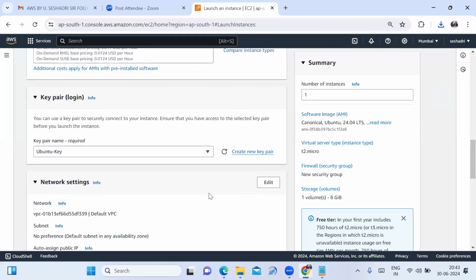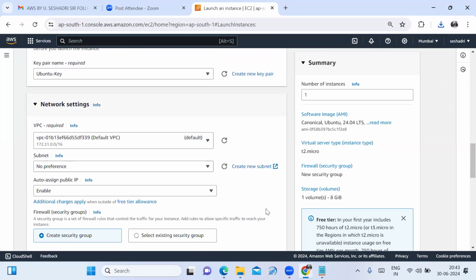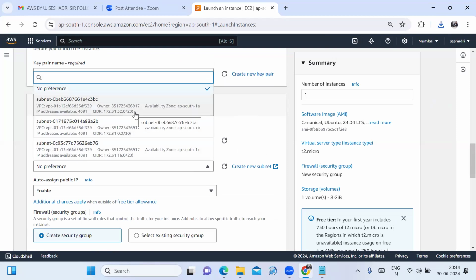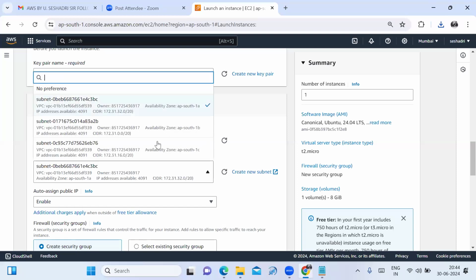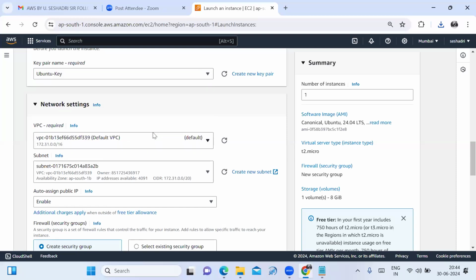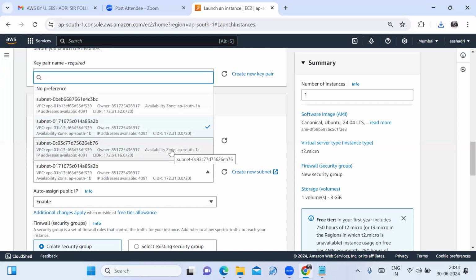Fine. Then the next step is network settings. Click on the edit option. Whatever default VPC is there, I am selecting that default VPC. For subnet, I have not given any preference. See friends, in the Mumbai region, 3 availability zones are there: AP South 1A, AP South 1B, AP South 1C. If I select AP South 1A, my instance is launched in AP South 1A. If I select AP South 1B, my instance will be launched in AP South 1B. If you select AP South 1C, your instance will be launched in AP South 1C.